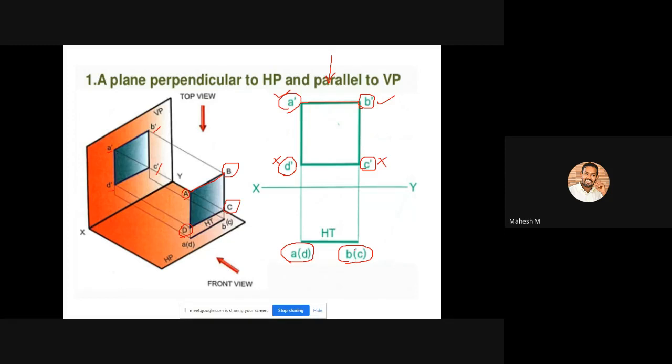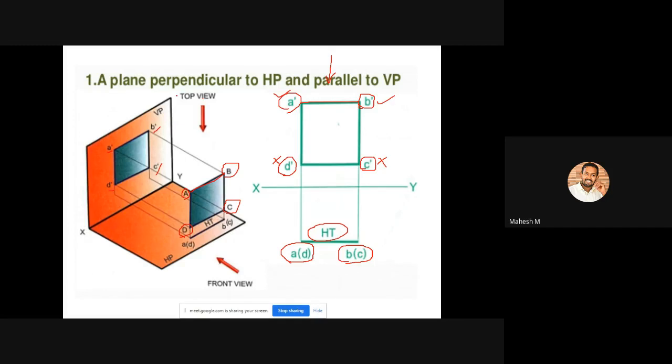Okay, so this one is B bracket C. Similar to that, we have to create the traces. If a question arises like find the traces of this particular diagram, you have to find the traces. So this one is our horizontal trace. You can directly mention it as our horizontal trace.